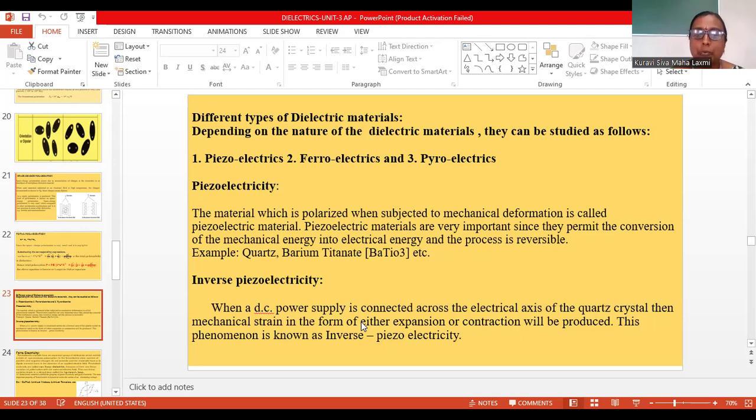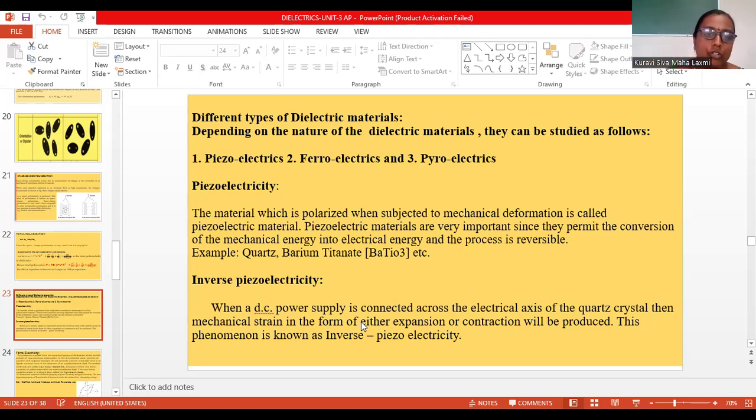Using inverse piezoelectricity, we can also produce sound, that means we can produce ultrasonics. When the crystal or material is subjected to mechanical strain, a huge amount of vibration is produced. Using that vibration, we can produce ultrasonic sounds.